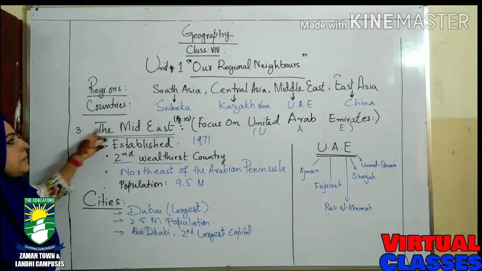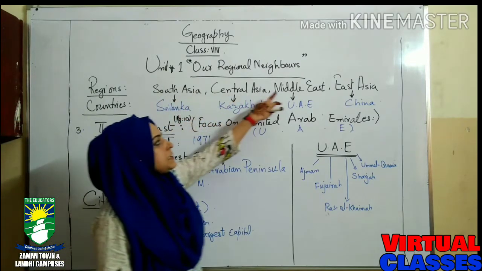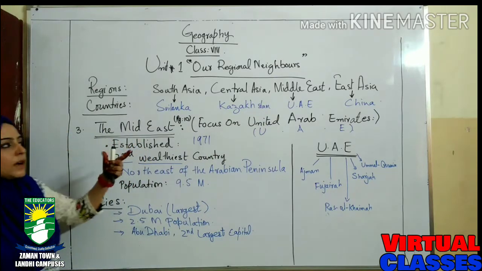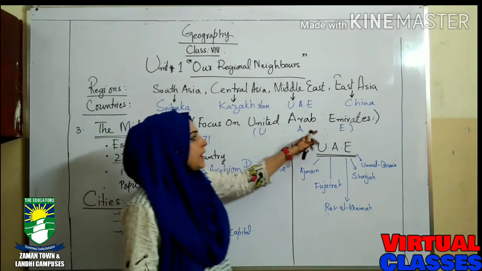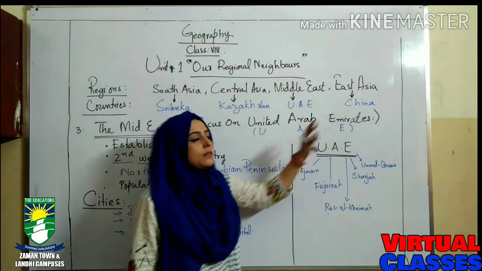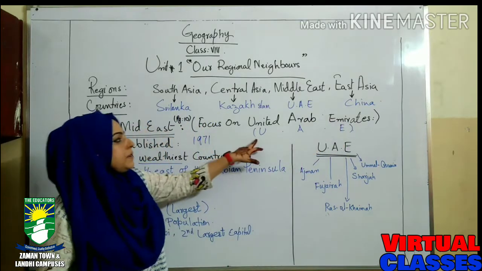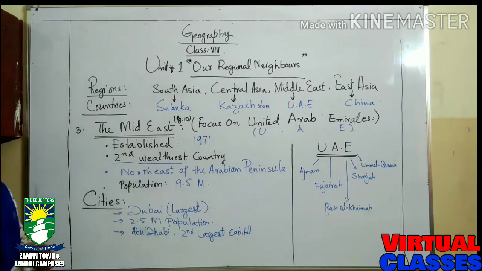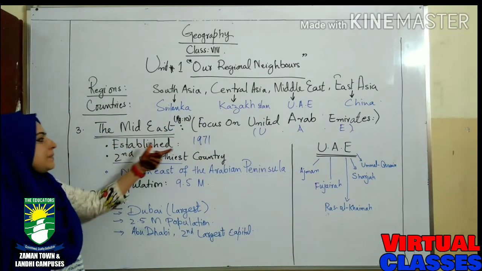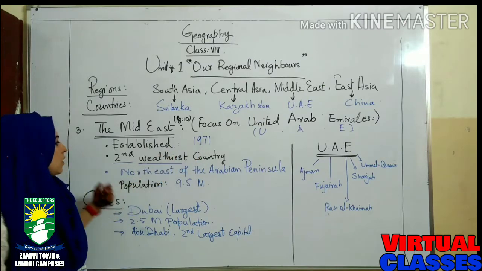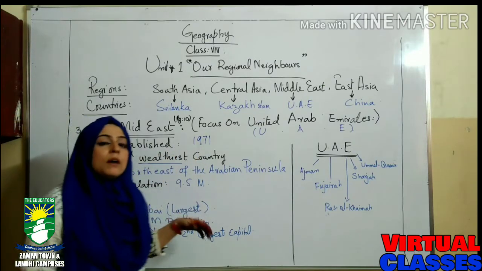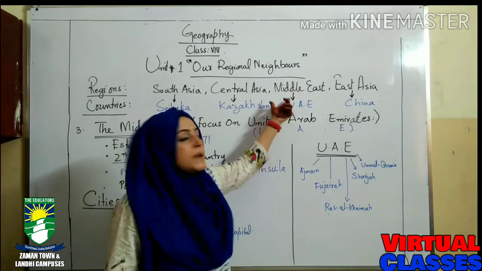Now, here we have the Middle East. First was South Asia, then Central Asia, and the third region is the Middle East. In the Middle East, our focus is on the United Arab Emirates, UAE, as we generally say. It was established in 1971, and it is the second wealthiest country among all the Middle East countries.